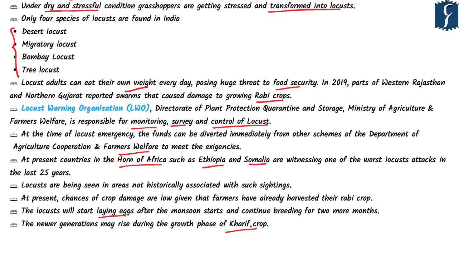Efforts are being taken by the local administration, and many insecticides have been made available to the farmers to kill the locust. Locusts are also being collected and used as feed in poultry and animal farms, because 75% of the locust body is protein.